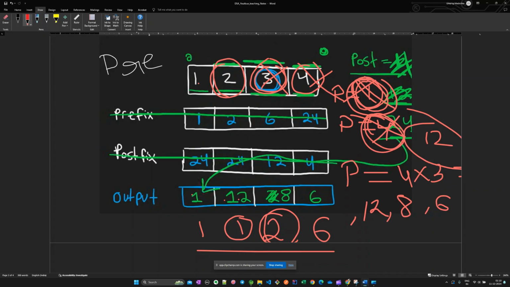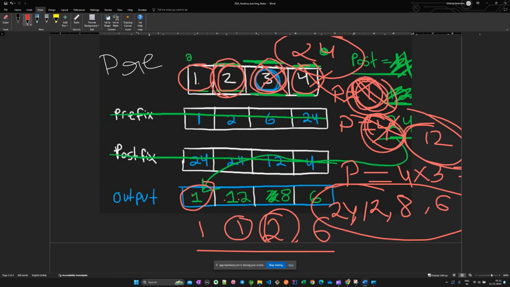Okay, so this was the thing. Now for the last number, what would be the postfix? Postfix would be the previous postfix into the value at the i plus 1 position. The new postfix would be 12 into 2, 24. 24 would be the new postfix, and just multiply with the number contained in the output array. 24 into 1 is 24. So we are getting the final answer as this. I hope you have understood it.